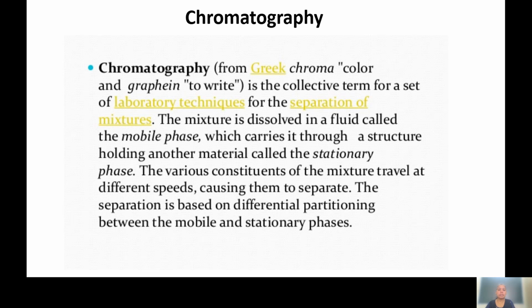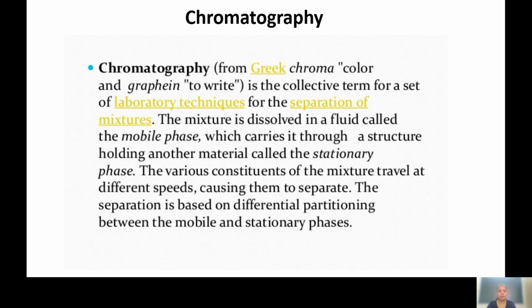In chromatography we are separating the active components which are present in the plant, as well as identifying the components, and one more thing is that we are able to purify the components also. So this is the advantage of chromatographic techniques over the extraction technique, that here we are identifying as well as purifying the components which are present in the material. So this is more beneficial than the extraction techniques.